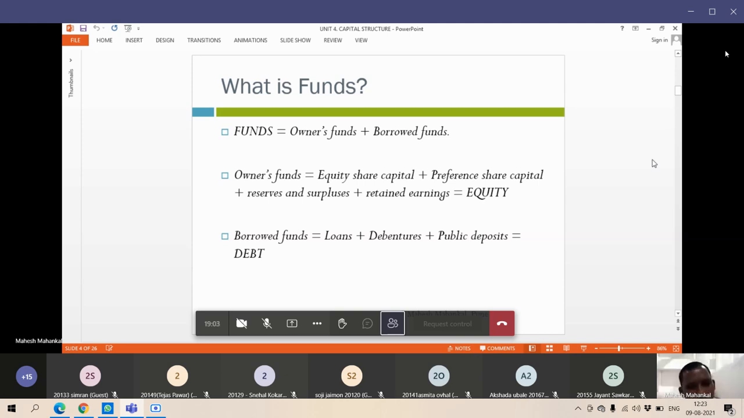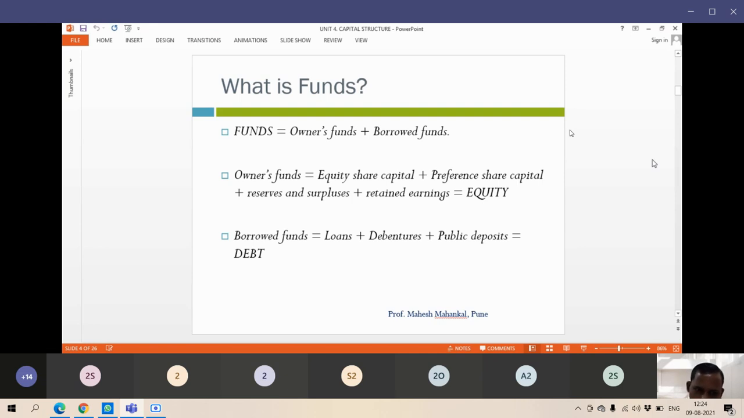In a capital structure there are two types: equity capital and debt capital. Equity capital means own funds, owners' funds. Debt means borrowed funds: loan plus debentures plus public deposits, these are all known as debt. On borrowed funds we have to regularly pay interest. If you have taken a loan from any bank, you have to pay interest. If you have issued debentures, every year you have to pay debenture interest.